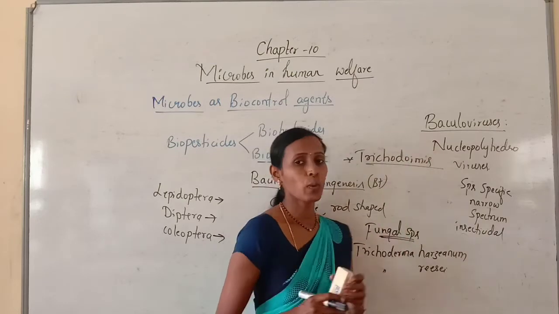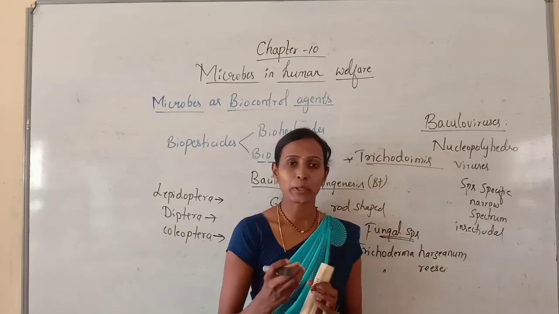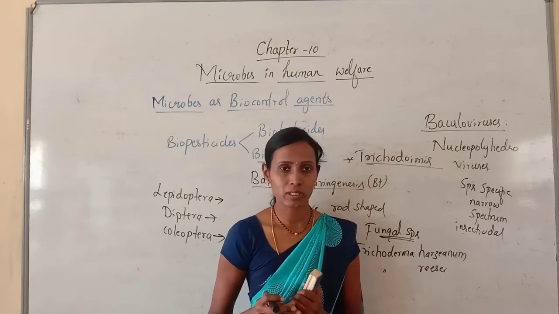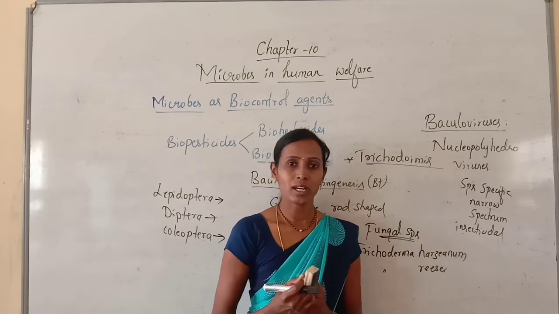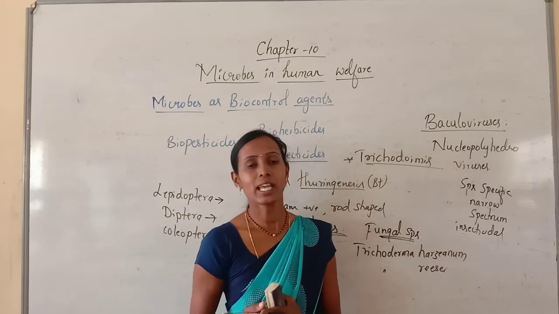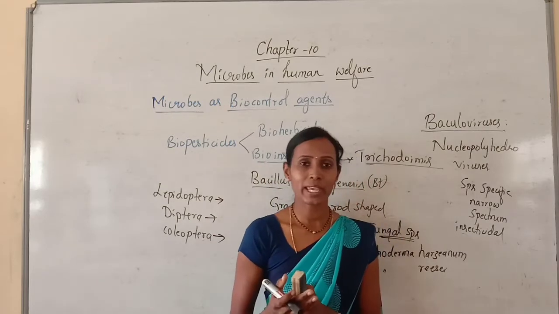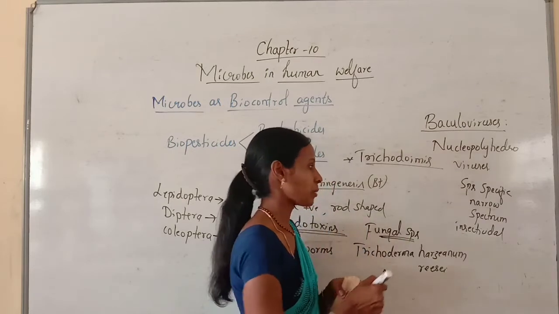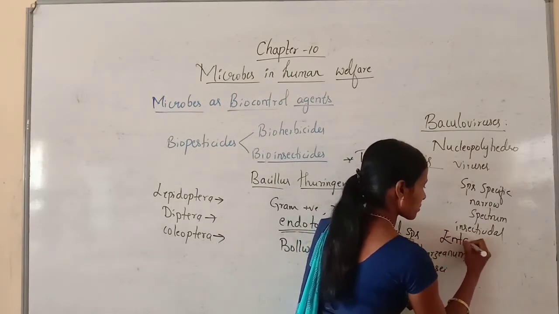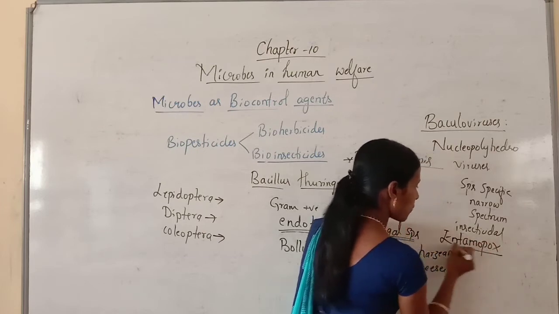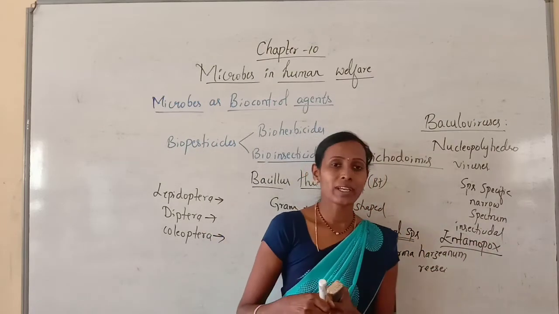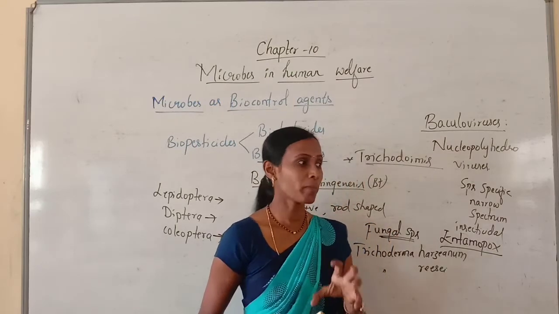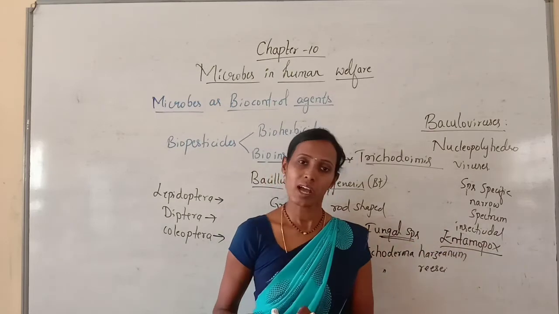And even these baculoviruses are also used against the potato beetles, aphids and corn borers. In a potato plant, we can see potato beetles, aphids are commonly available, insects which are present on some other plants, and corn borers are commonly seen in maize. So all these can be controlled with the help of baculoviruses. And there is one more organism, entomopox virus. This entomopox virus is used to control the grasshopper. So grasshoppers can be controlled by a virus called entomopox virus.